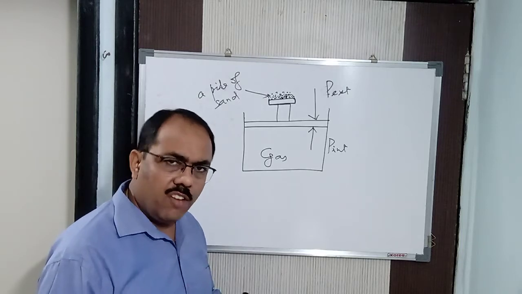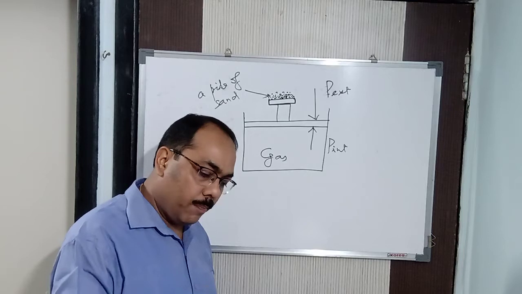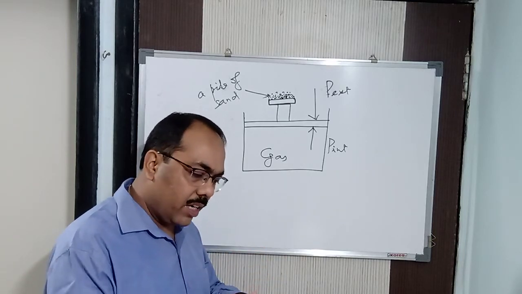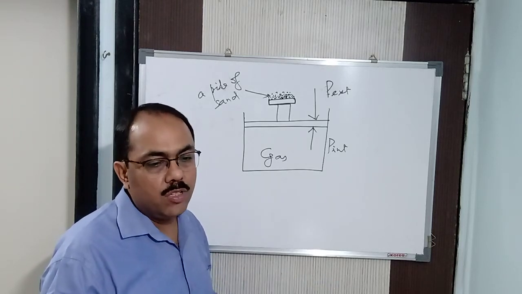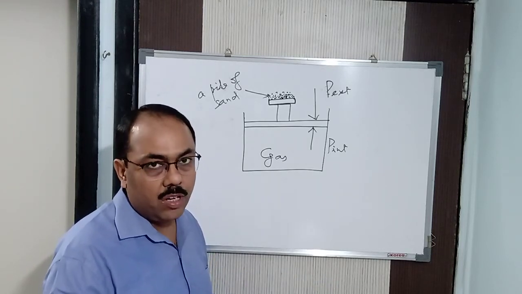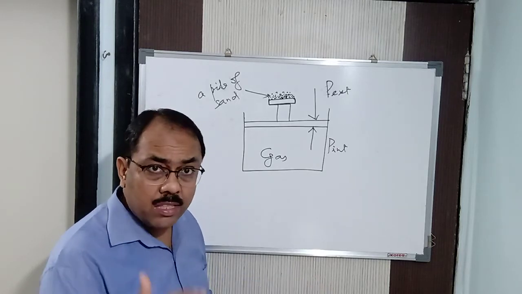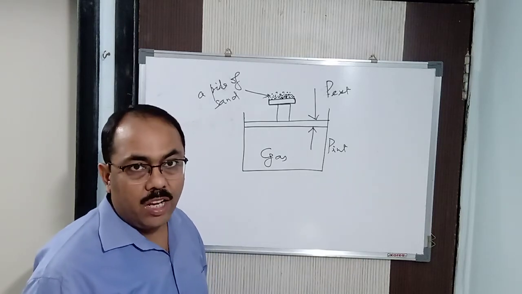Do you think it is going to be very fast? No, slowly it will go up. Slowly it will come down. Again slowly it will go up. And at a particular point after a long time you will see it remains in equilibrium. Till that time you will see it going up or down, and at a particular point it will remain in equilibrium. To happen this, it will take a long interval of time.